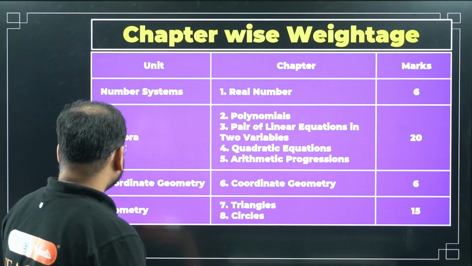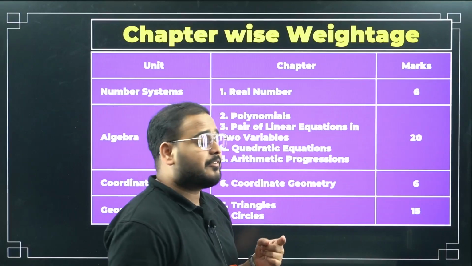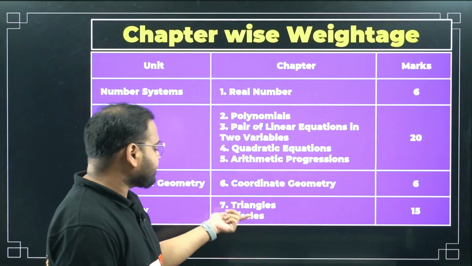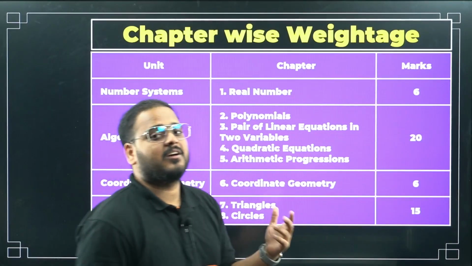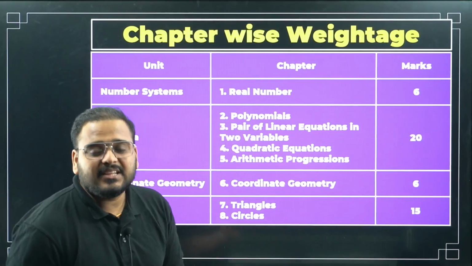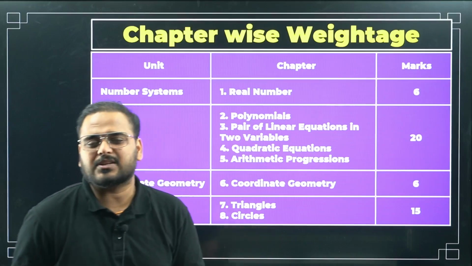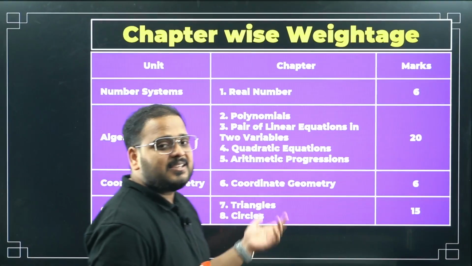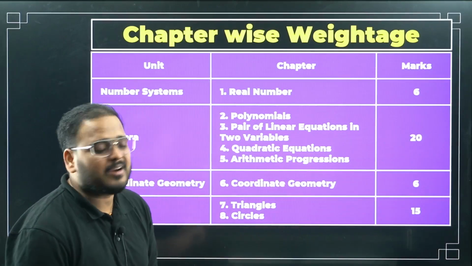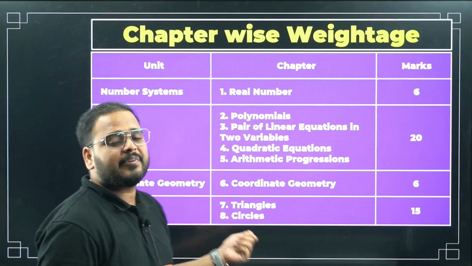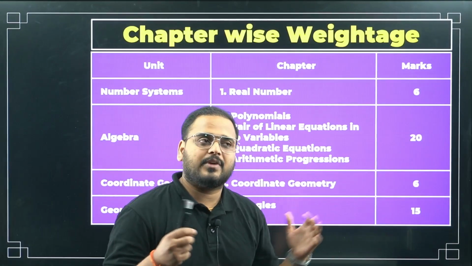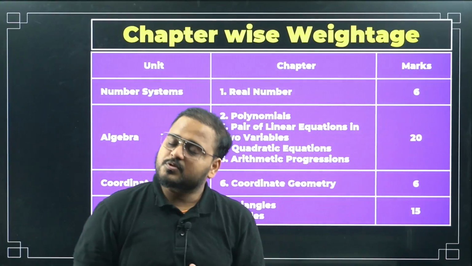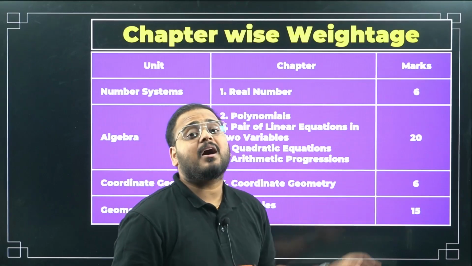Moving on. Geometry, 2 chapters are there, but see the weightage, 15 marks. And why I'm saying very good, because circles in grade 10 is not that difficult like grade 9. It was challenging, it was lengthy in grade 9, but grade 10 it's fun actually. So you can do circles very easily. Triangles might be a little lengthier, but I prefer geometry. It is not that difficult. Whenever you're studying, you have to be focused so that you don't miss out on anything. You have to remember the theorems obviously, and you can score 15 marks in this category.